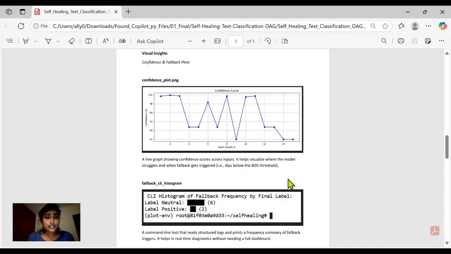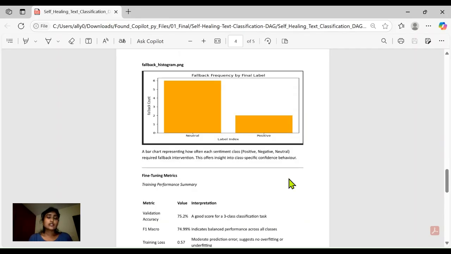So here we have confidence and fallback plots for our visual insights. We have the confidence plot. This is a CLI histogram of fallback frequency. The fallback histogram is a bar chart representing how often each sentiment class required fallback intervention. So these visualize how often fallbacks were triggered and which labels had more corrections. It's a quick snapshot of model behavior under uncertainty.